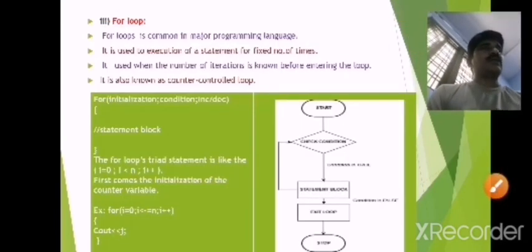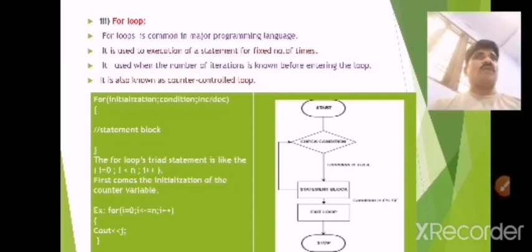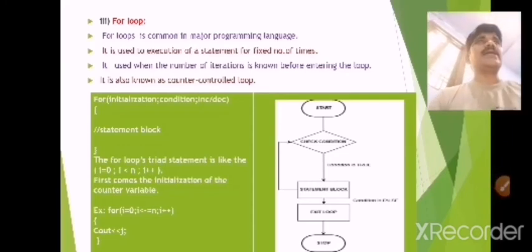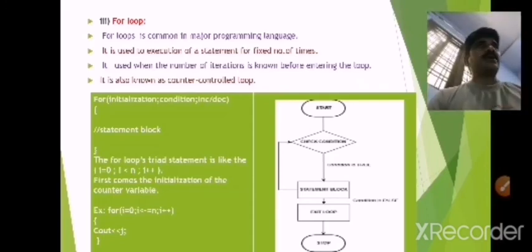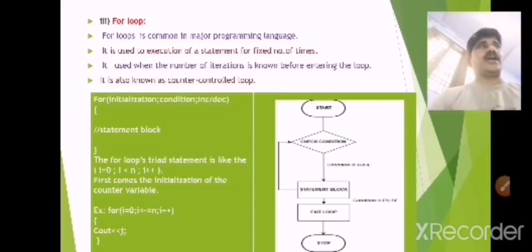And the next one is the for loop. The for loop is common in major programming languages. It is used to execute a statement a fixed number of times.